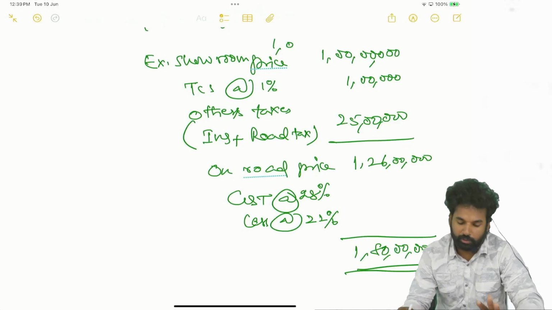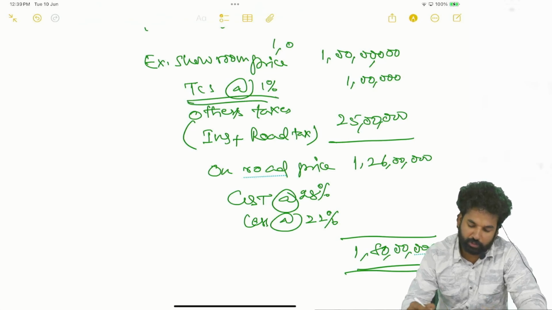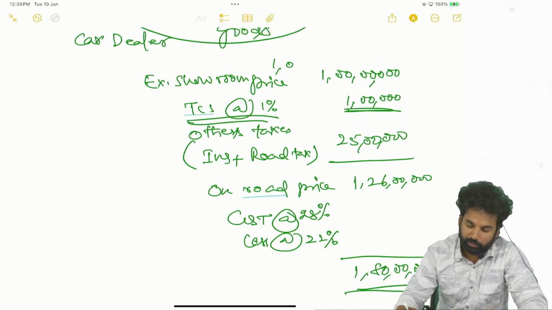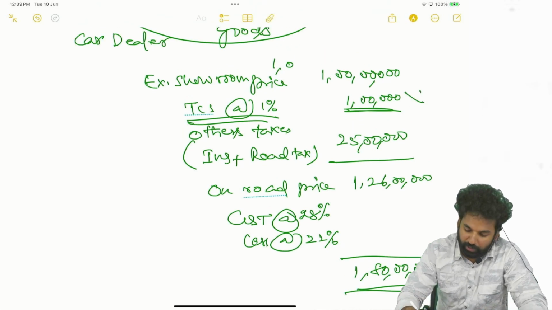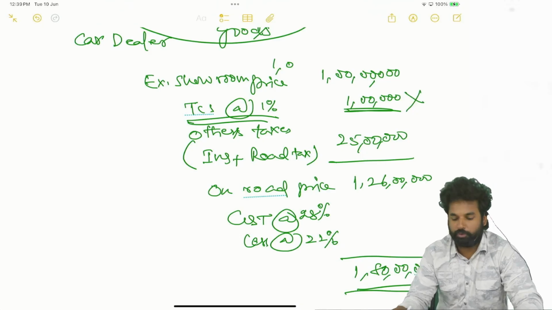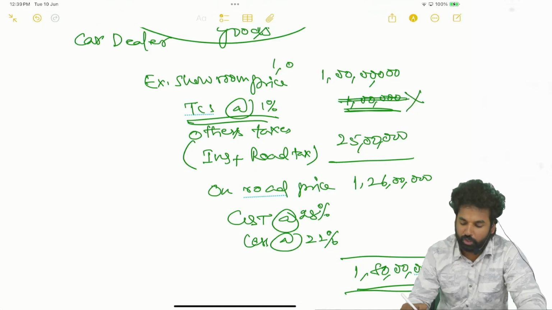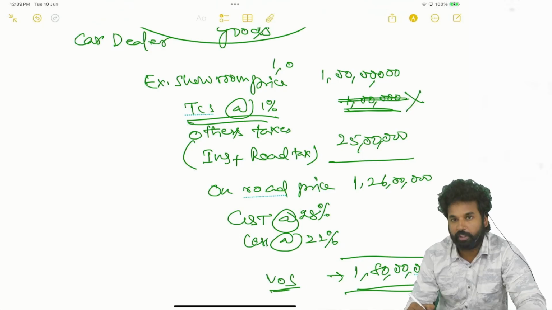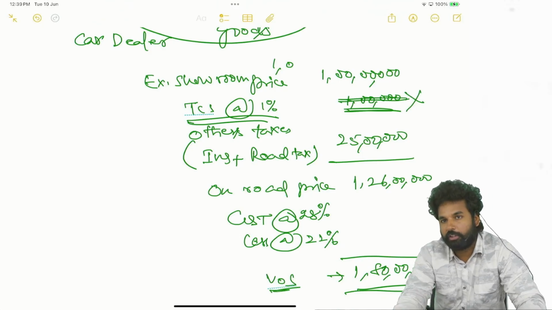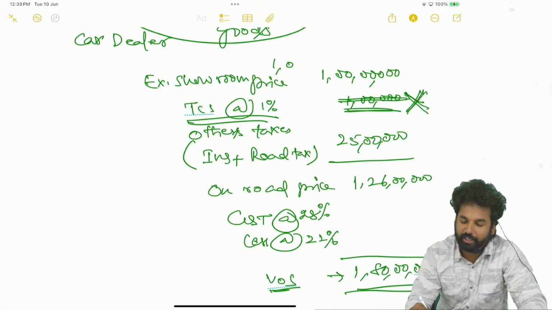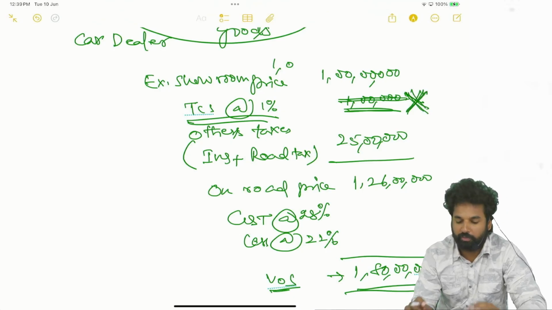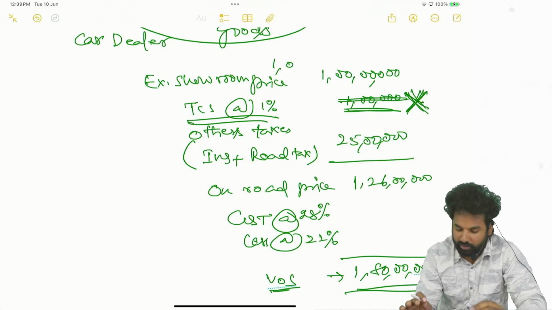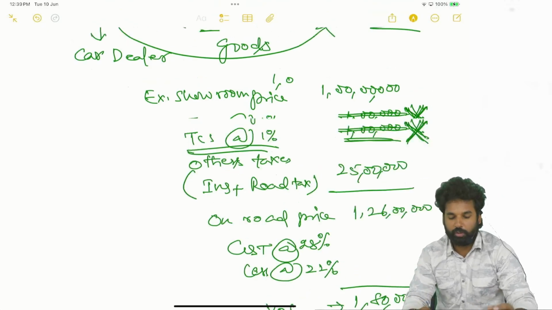Okay? See, this TCS at 1% is there, 1 lakh. Actually, on this 1 lakh, GST shall not be applicable. So this 1 lakh rupees shall not be considered for value. If it is TDS, then it shall be taken into the value. If it is TCS, it shall not be considered for calculation of GST. If it is TDS, it shall be considered. If it is TCS, it shall not be considered.